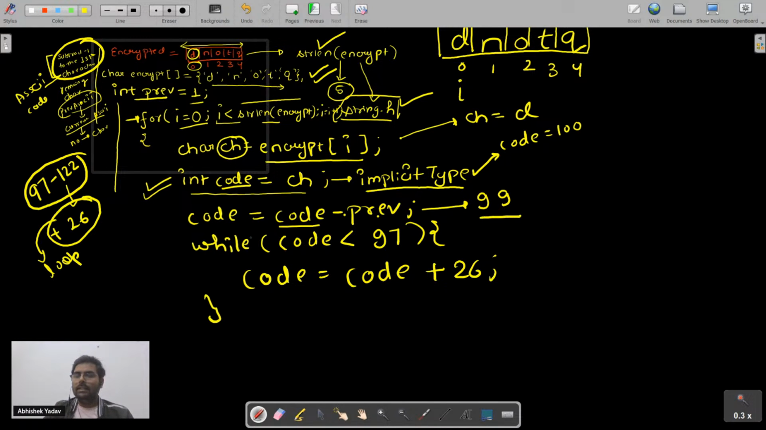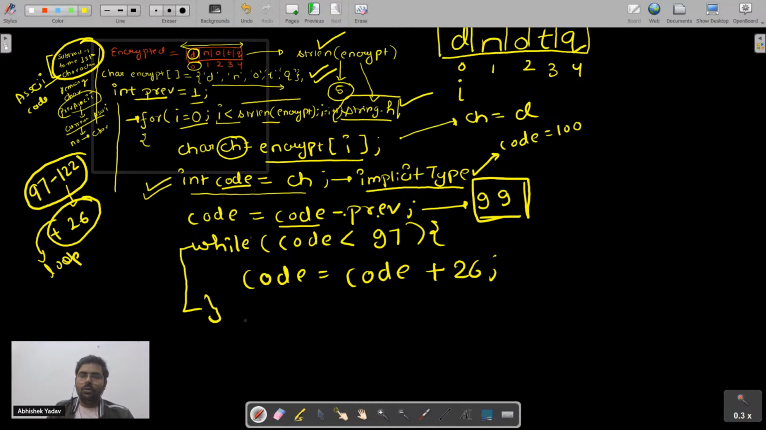So what will happen here? Here the value of code is 99. Is 99 less than 97? No, 99 is not less than 97. That means 99 is within the range, so I will not execute the while loop.